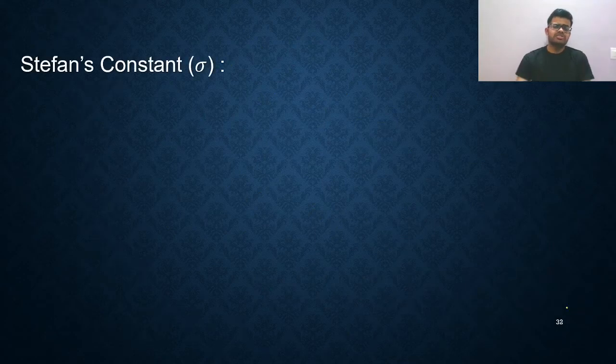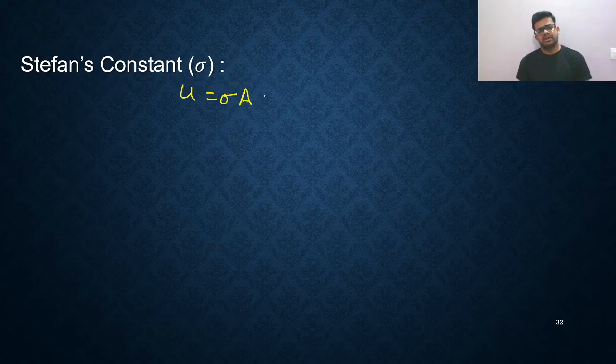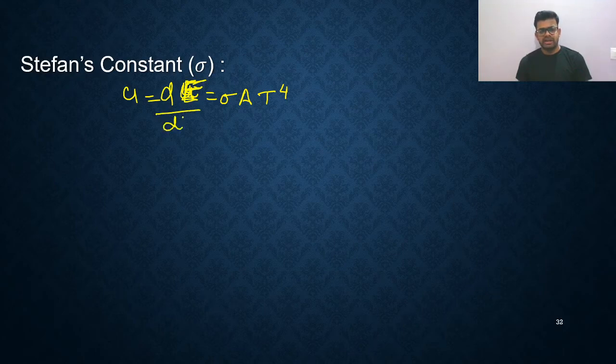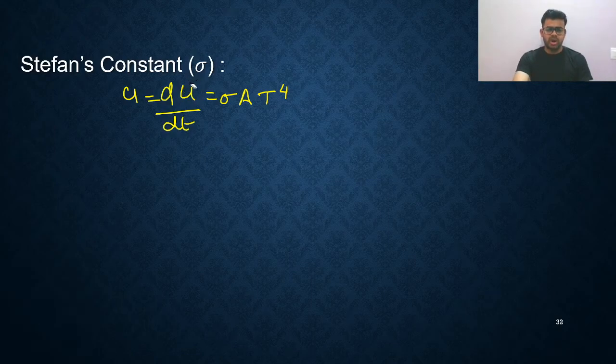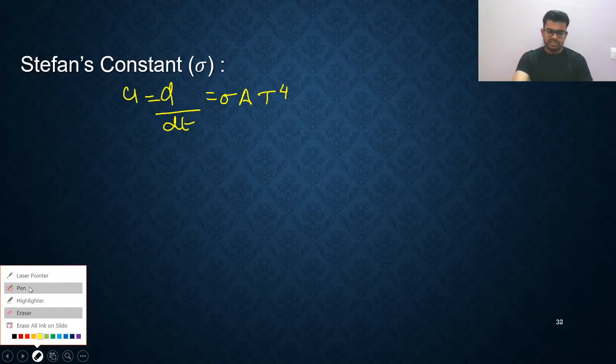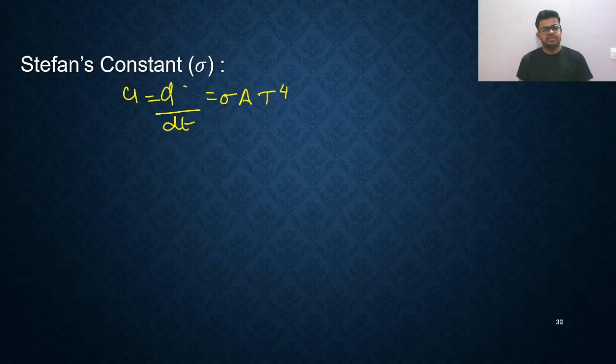Next, Stefan's constant. You need to remember the formula: u is equal to sigma A T power 4. This small u is dE by dt, the rate of flow of energy or rate of emission. Small t is time and capital T is temperature, so T is not time here. You can write this as dE by dt.